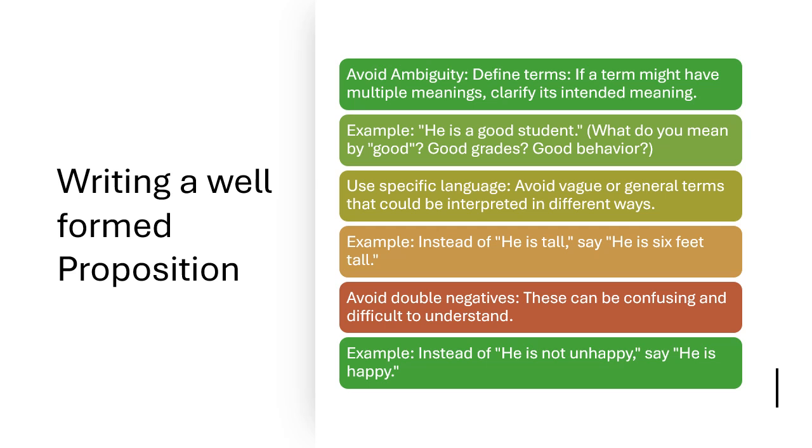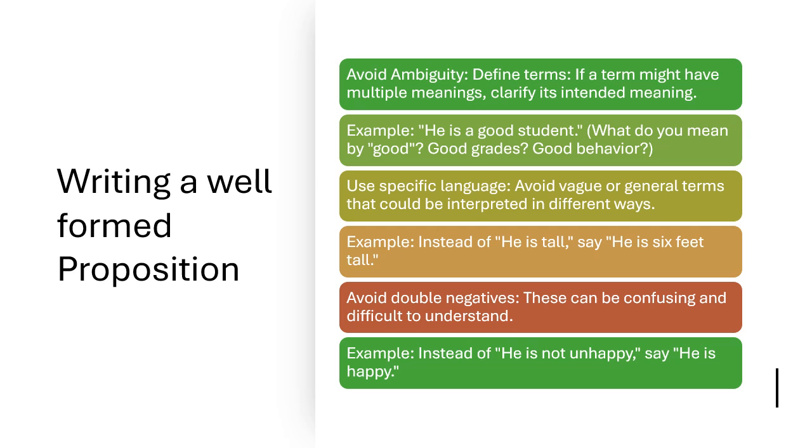So avoid ambiguity. For example, he is a good student. A good student could refer to whether he is good in behavior, or good in grades, or good in some extracurricular or co-curricular activities. What are we correctly saying? So to refer to a student, you need to say he is a good student in terms of behavior, then it is a correct statement.